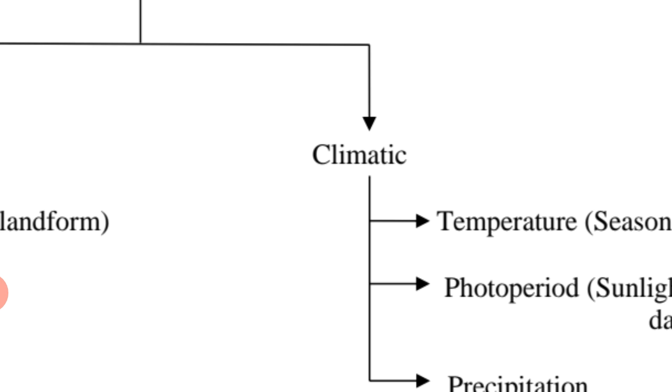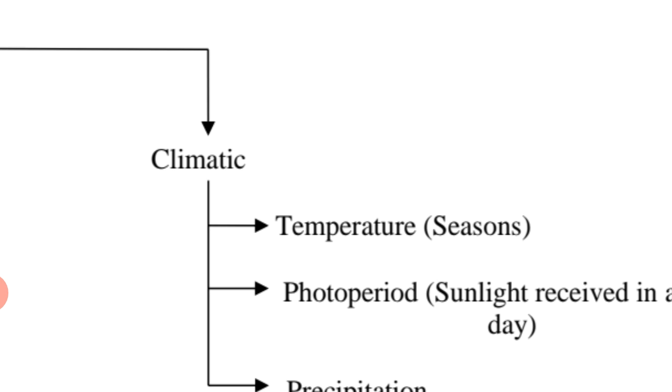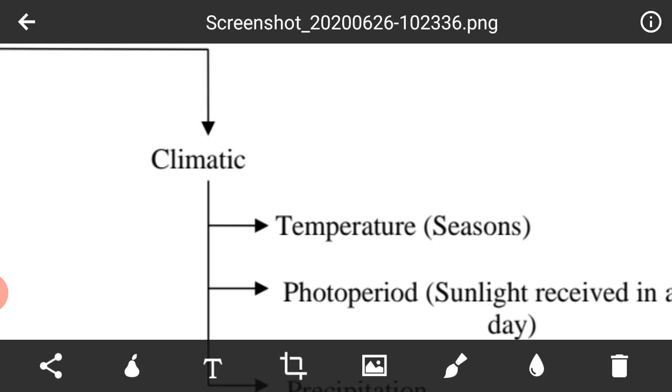Temperature means the season. During the summers, temperature remains normally high, and during the winters, the temperature remains low. We can take an example for better understanding. During winter days, the big trees found on roadsides or in front of houses, usually they are cut, and they remain as they are, without new shoots, without new leaves, till the winter months.